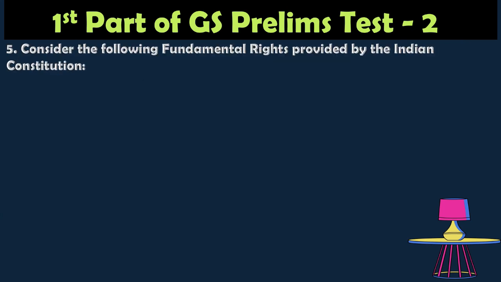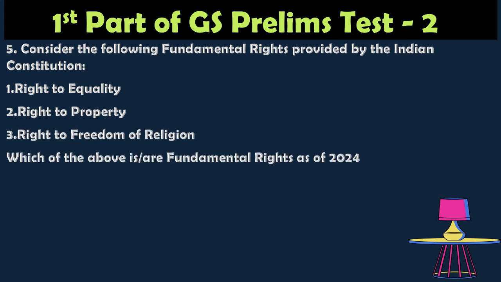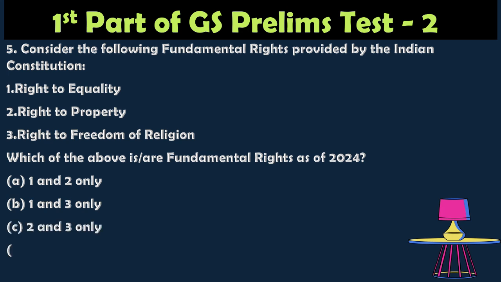Fifth question. Consider the following fundamental rights provided by the Indian Constitution: right to equality, right to property, right to freedom of religion. Which of the above are fundamental rights as of 2024? Option A, 1 and 2 only; option B, 1 and 3 only; option C, 2 and 3 only; option D, 1, 2 and 3 only.